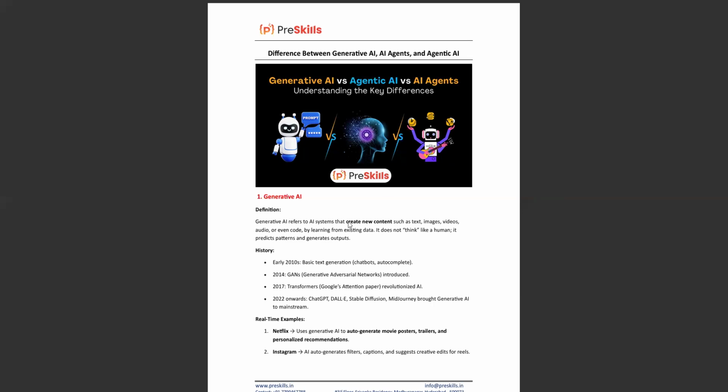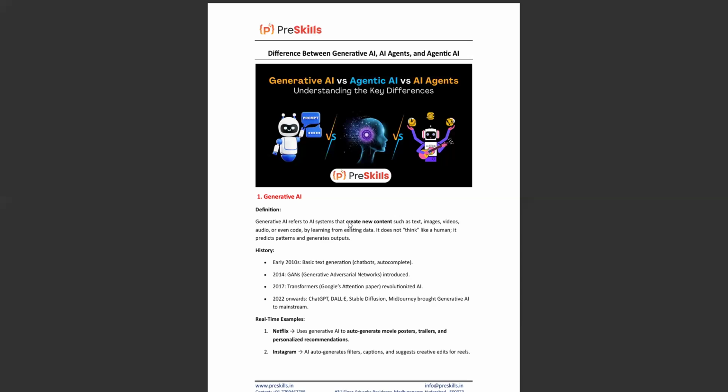Firstly, the main definition of generative AI is that it's generally used to create. The name itself says that it is used to generate, nothing but create, new content such as text or images or videos or audios. Even if you want to write code, we can use this. So how is it generating? It's based on existing data. It learns from existing data and generates new data based on the pre-trained data.